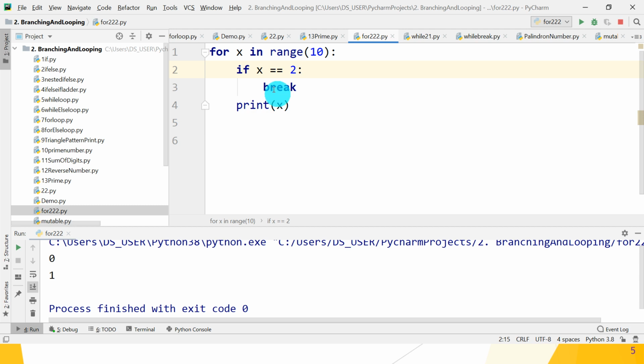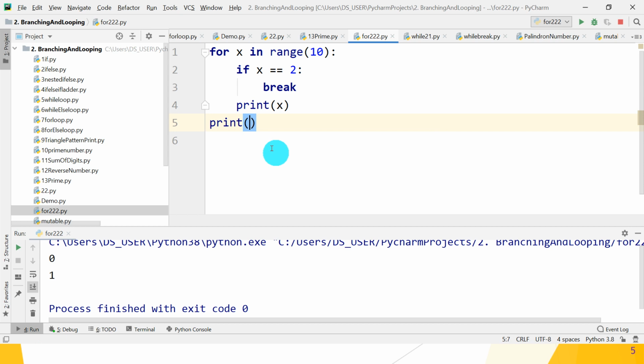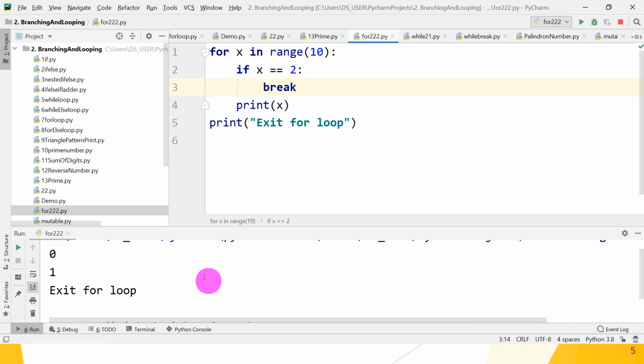Because if x becomes 2, the break statement is executed and control goes out of this for loop. Check it by giving a message. When the for loop is completed, give the message exit for loop. Let's check what the output is. 0, 1 and exit for loop.